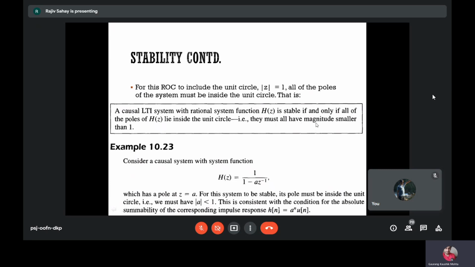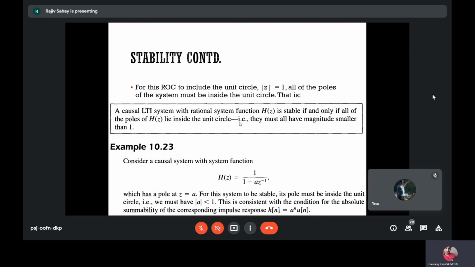That is, they must have magnitude smaller than 1, and the ROC extends beyond the outermost pole, which includes the unit circle. So if all the poles lie inside the unit circle, then the ROC extends beyond the biggest pole. And of course, it doesn't include that maximum pole or the outermost pole. ROC never includes poles. So this is the idea of a causal plus stable system.